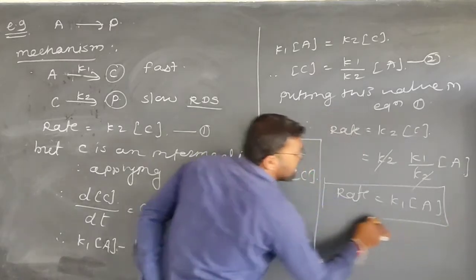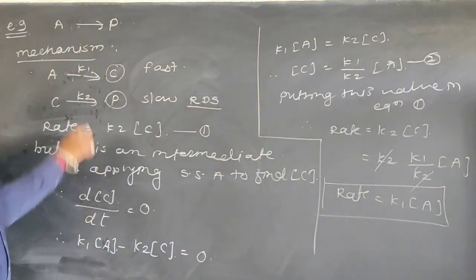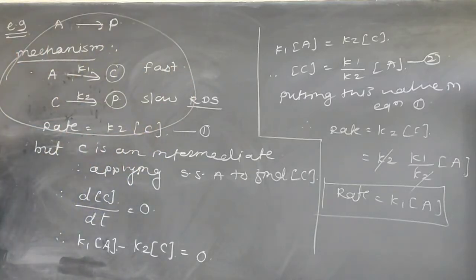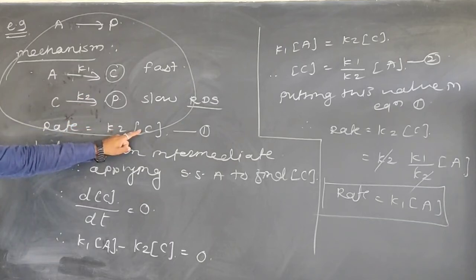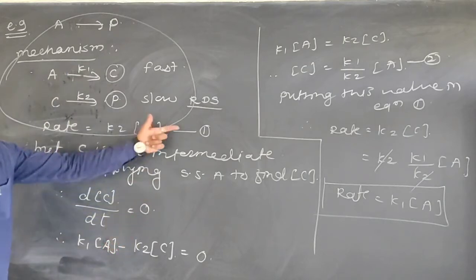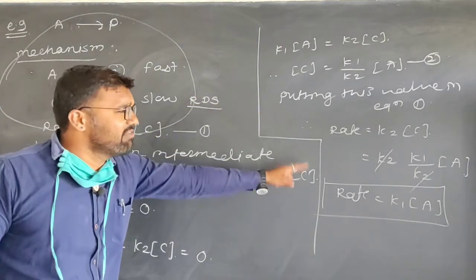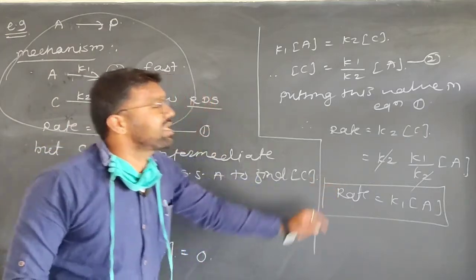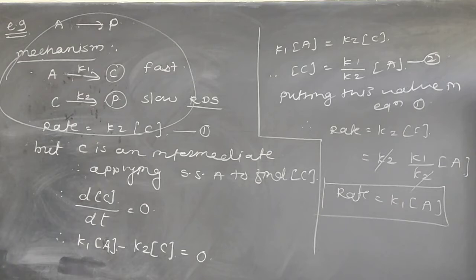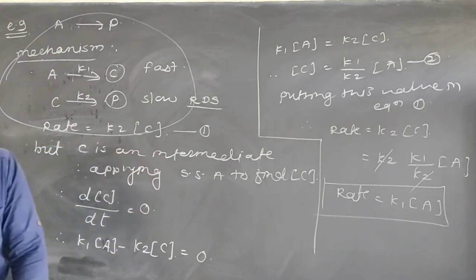That means we can say that this reaction follows first order kinetics, right? Because we found the concentration of the intermediate by using the steady state approximation and putting it in the rate law, finally we get this equation, and this tells that the order of the reaction is first, or 1. That means this follows first order kinetics, right?